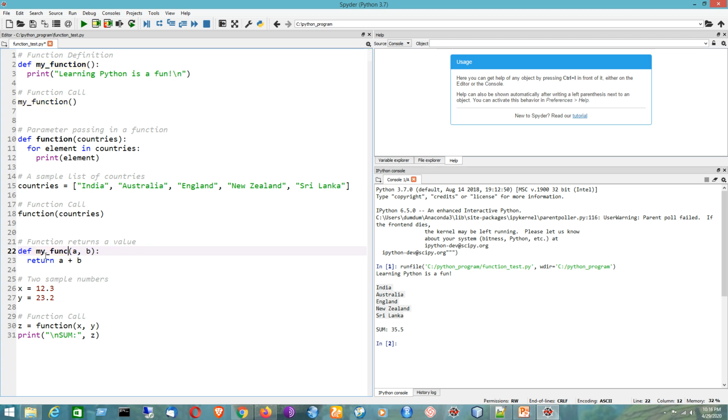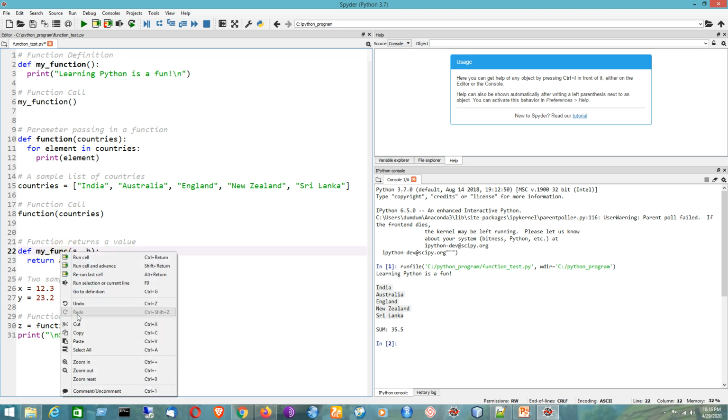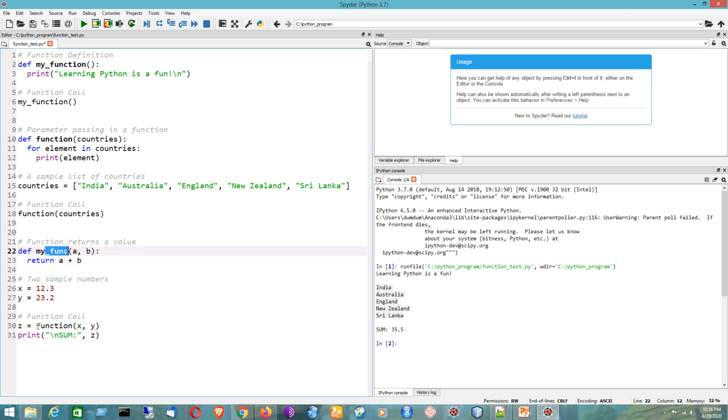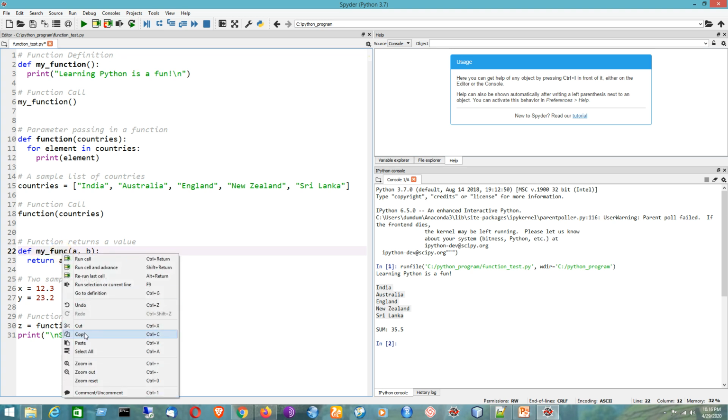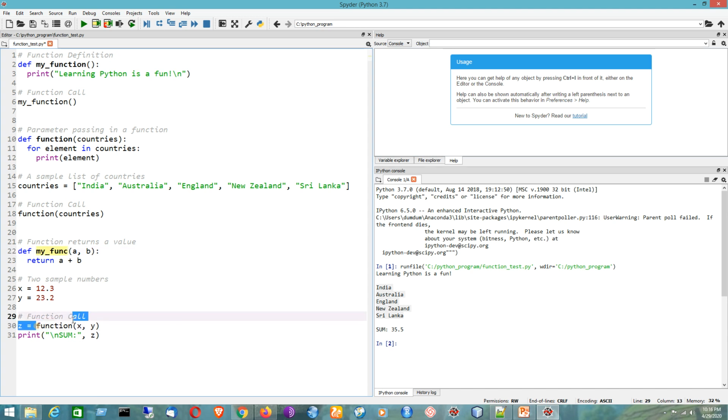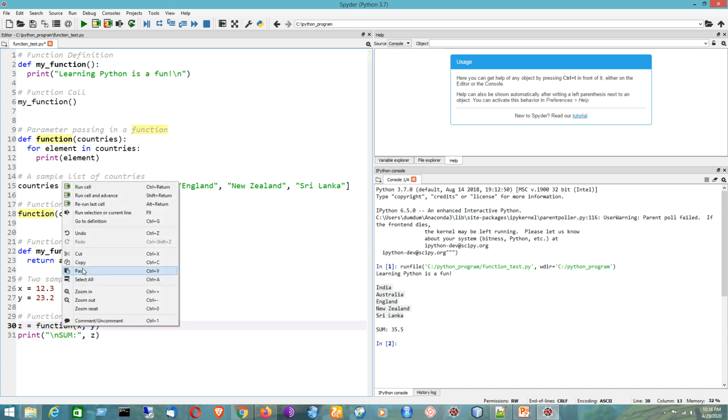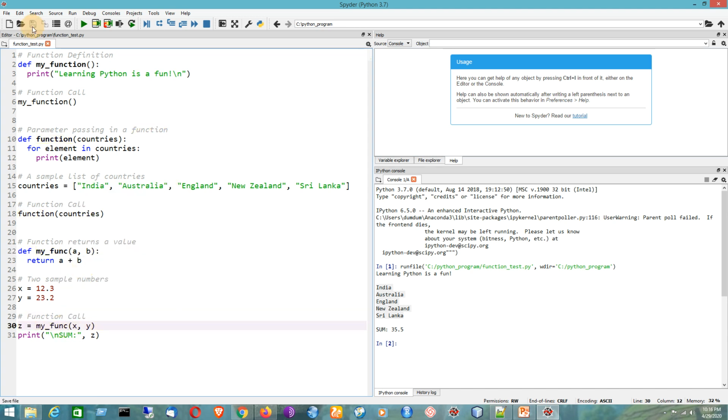So it becomes my_func. It is the name of the function, replacing the old name. So I will run the program again.